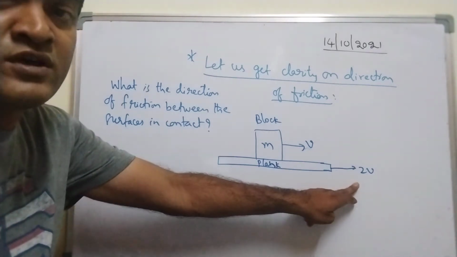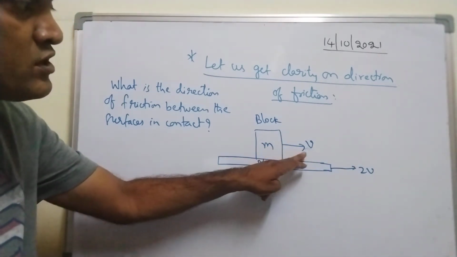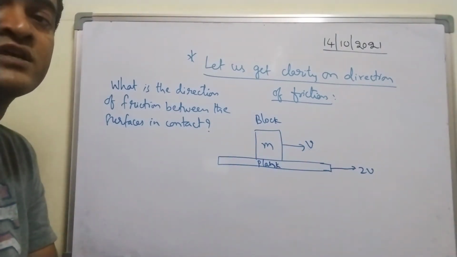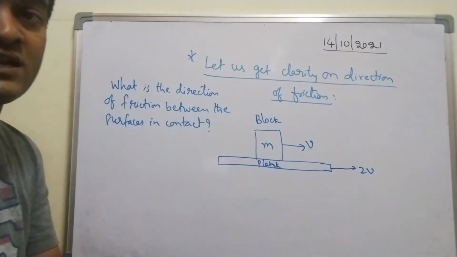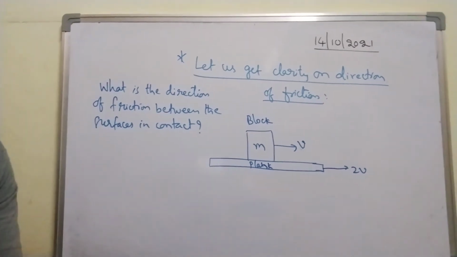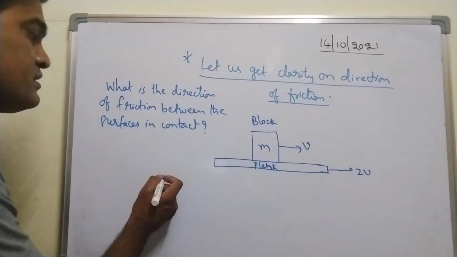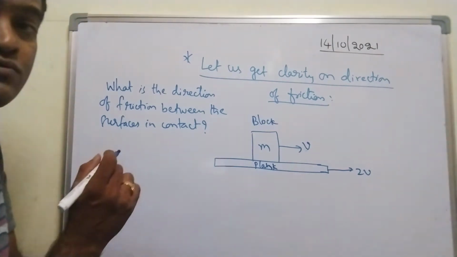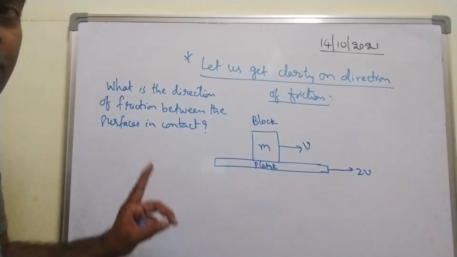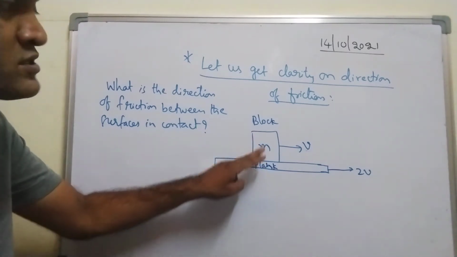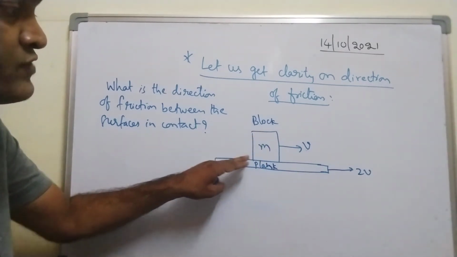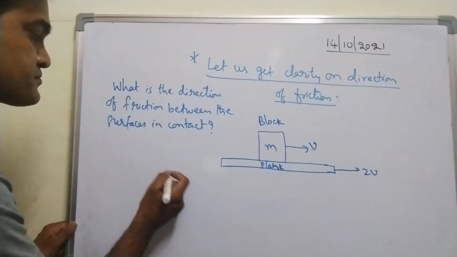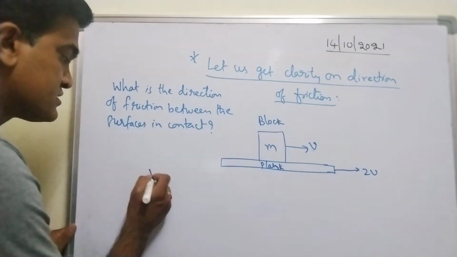The plank is moving with velocity 2v. The block is also moving with velocity v in the same direction. Both are moving in the same direction. But relatively, what does relatively mean? I have to find out the relative velocity of the block with respect to the plank, because I want the frictional force between the surfaces in contact.